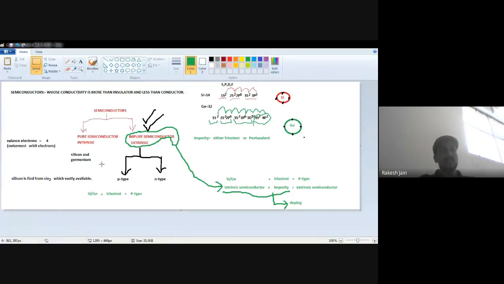And what is N-type? Similar to this, an N-type semiconductor is one in which silicon or germanium, that is intrinsic semiconductor, is doped with a pentavalent impurity instead of trivalent. Here now the impurity is pentavalent.